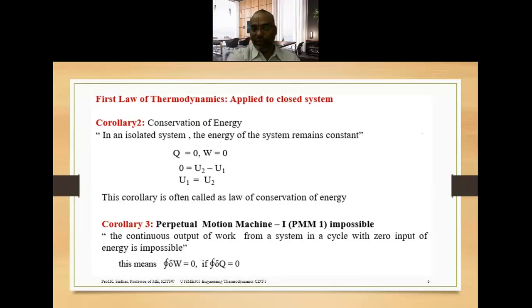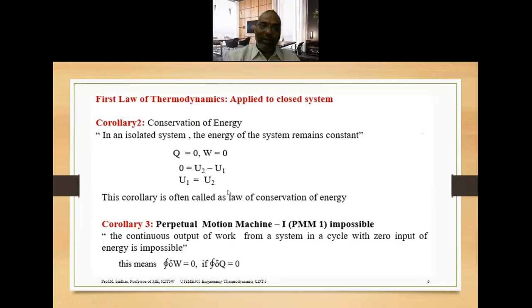Similarly, how can we apply the first law of thermodynamics to an isolated system? We studied what we mean by an isolated system: there is no energy transfer and no mass transfer. No energy transfer means there is no heat transfer and no work transfer. So just apply the same concepts here. Q is equivalent to 0 and W is equivalent to 0, because there is no heat transfer. So delta Q minus delta W is equivalent to dU, so 0 is equivalent to U2 minus U1. So U1 is equivalent to U2.